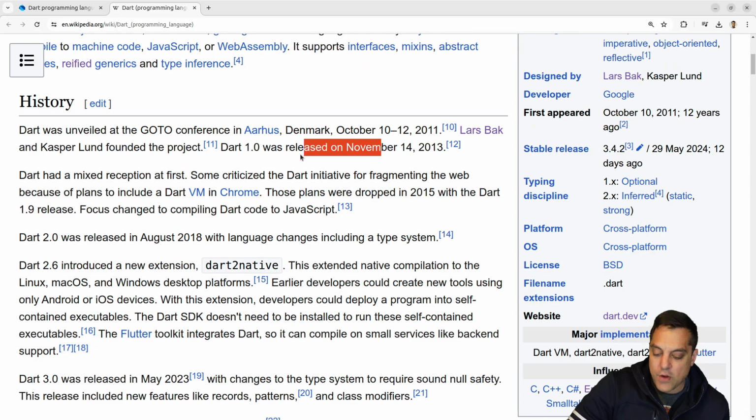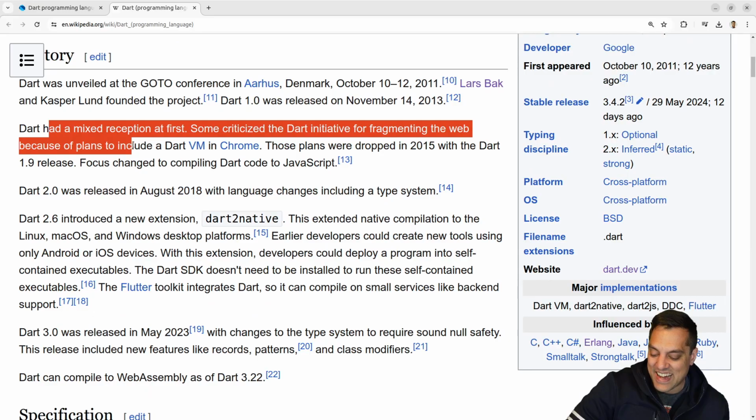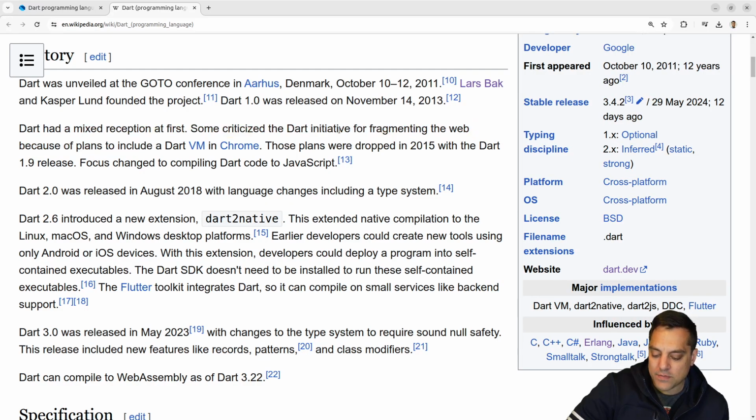And it was released, okay, Dart 1.0 in 2013. Okay, so that's about when I realized it, or remember it in my memory. I had some friends at Google working on it, which is cool, and they couldn't tell me what they were working on because it was super secret. But let's see, it had some mixed reception at first. Yeah, and I sort of remember that as well.